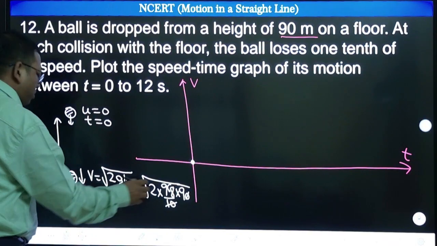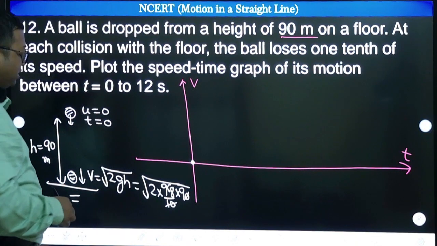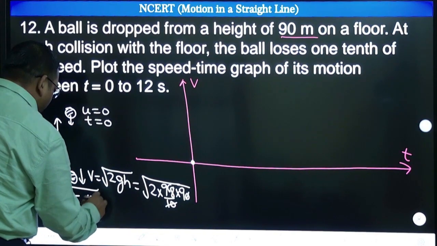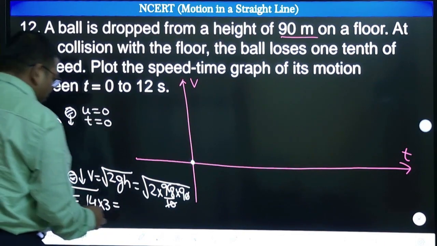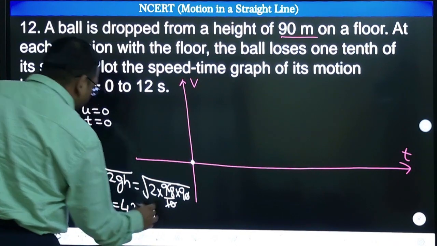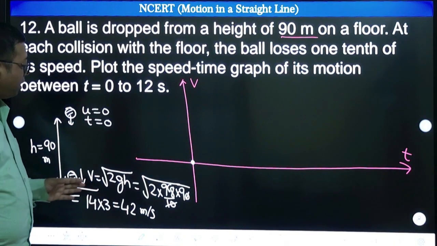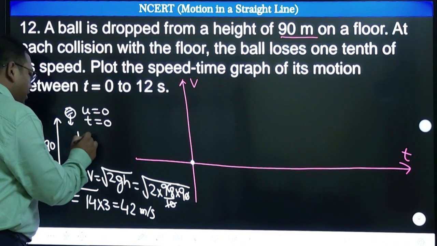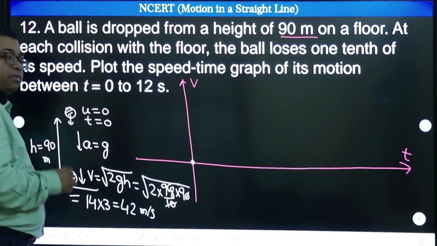And here 98 into 2, 196. 196 means 14 will come out, and here 9 will also come out. So how much do you get? 42 meter per second. So just before collision you can see this is the speed attained. And acceleration is also in this direction. We are choosing this direction as positive, so acceleration, which is equal to g, is positive.